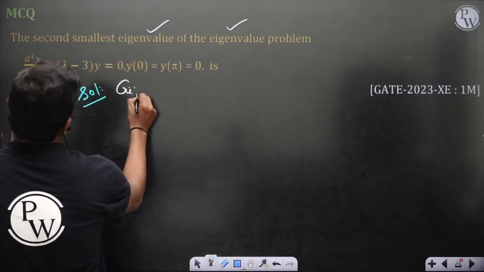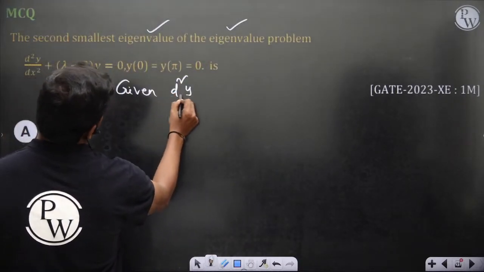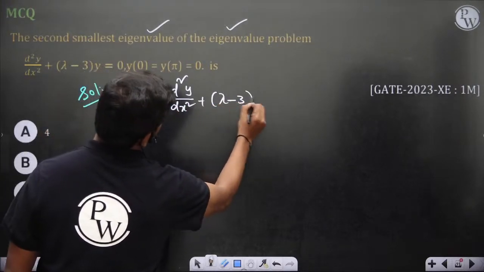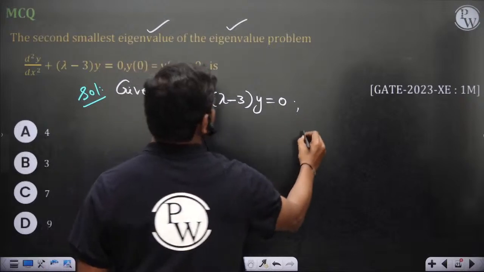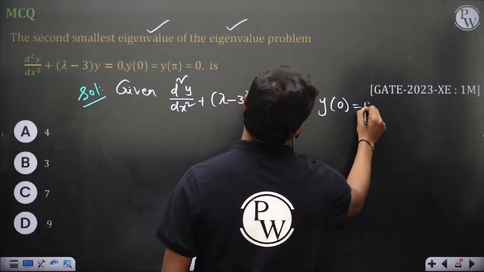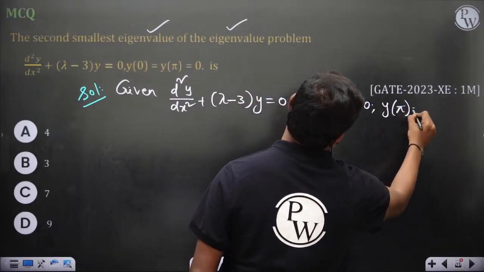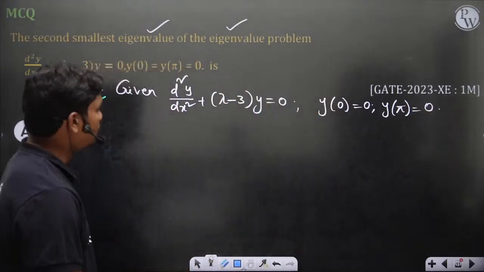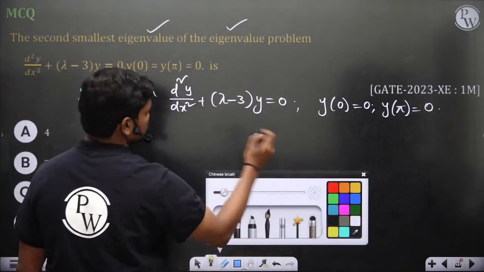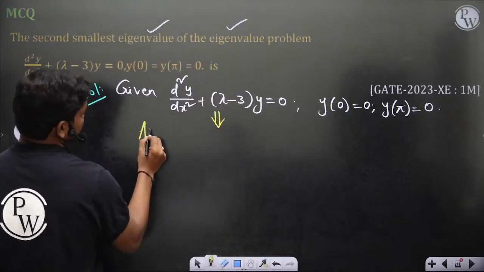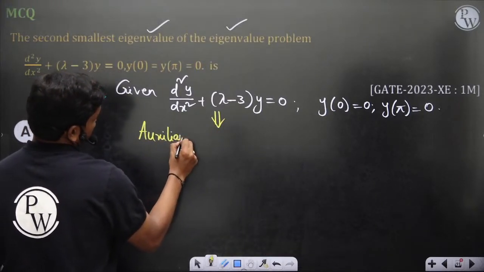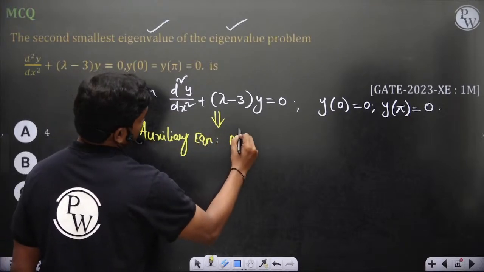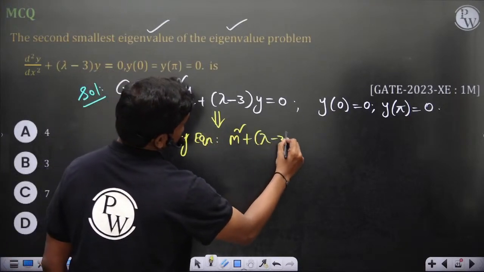So given d square y by dx square plus (lambda minus 3) operating on y is equal to 0. Okay, and y of 0 is 0, y of pi is equal to 0 again. So let's see, if you solve this equation, you form the auxiliary equation: m square plus lambda minus 3 is equal to 0.